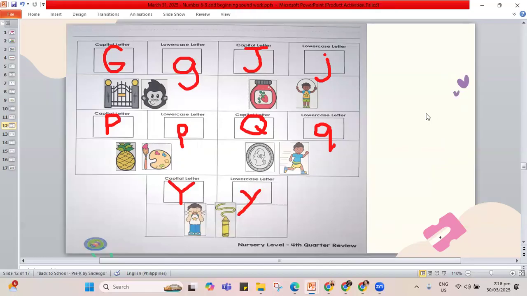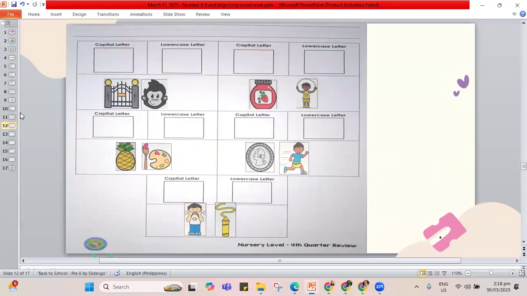So now that we have all our pictures here and you did the writing as well on your work, good job for you. But if you're not yet done, try to check if we have the same work. Pause the video, play it again once you are done. Can I move to the next work? We're done with this one.